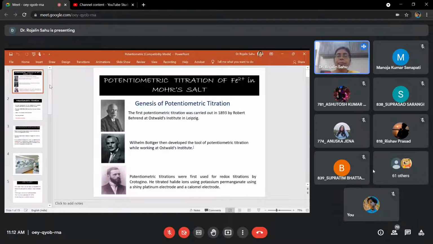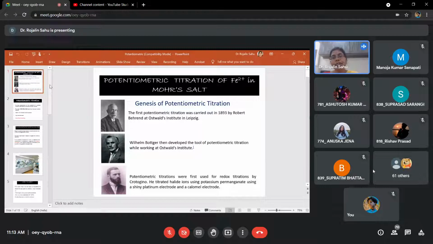The extra benefit of potentiometric titration is that it can be used in very dilute solutions, when the concentration of iron 2 plus is very low, and also in colored and turbid solutions, where it is otherwise difficult to find the endpoint. These are the benefits, and we also use it in real world applications, which we'll discuss in the other slides.